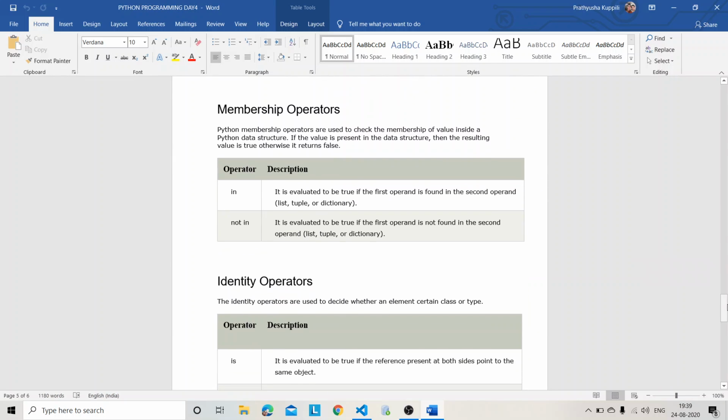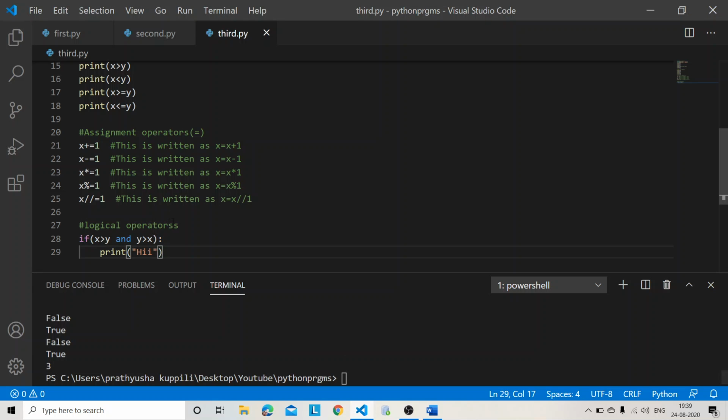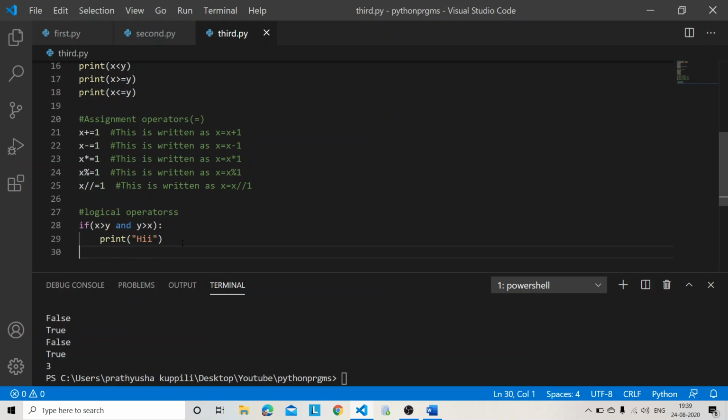Then membership operators. Membership operators are somewhat different. They consist of two types, in and not in. They will be mostly used in list, tuple, dictionaries, etc. What is meant by membership operator is like, if x is in y. For example, you are in a function and 100 people are there.